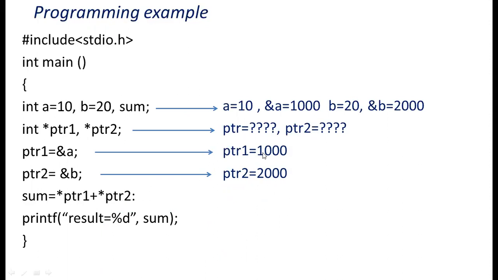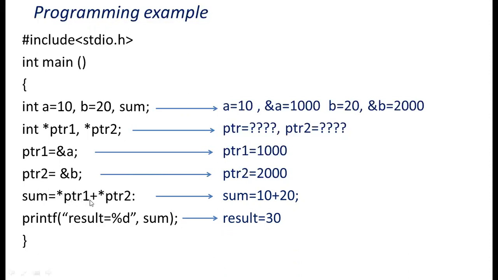Output of that statement will be 3000 because ptr1 and ptr2 will give addresses. Here I used asterisk ptr1, asterisk ptr2. If I use asterisk operator with pointer variable, then it will give the value. So what will be the output? 10 and 20. Okay, and your result will be 30.